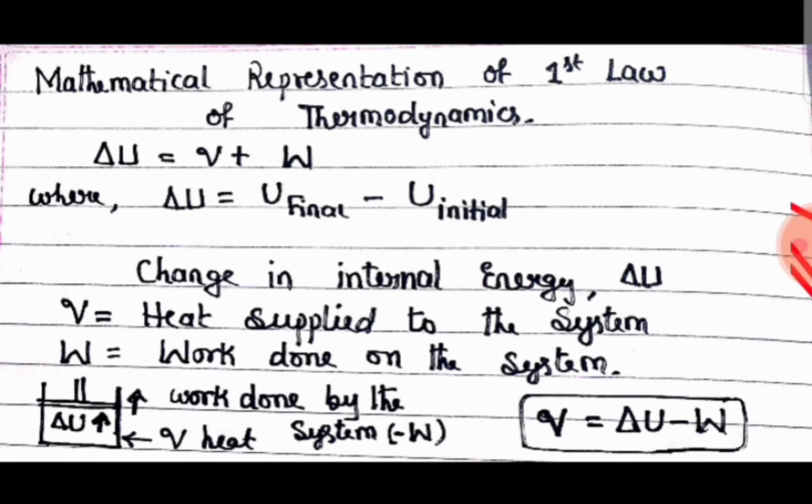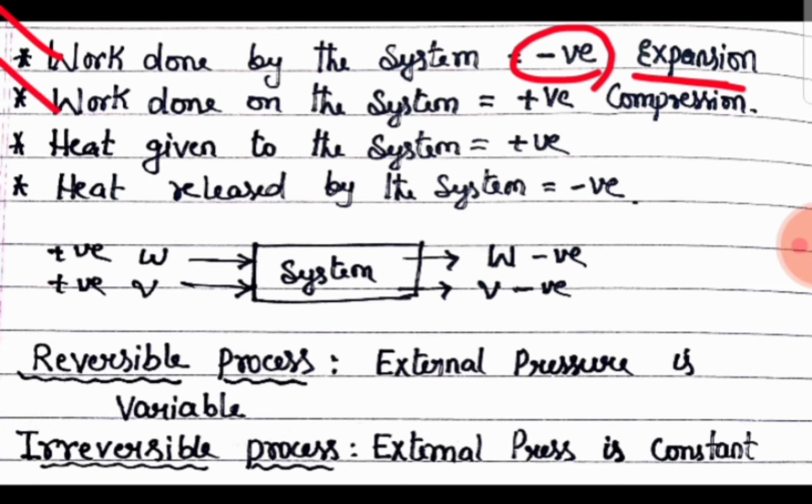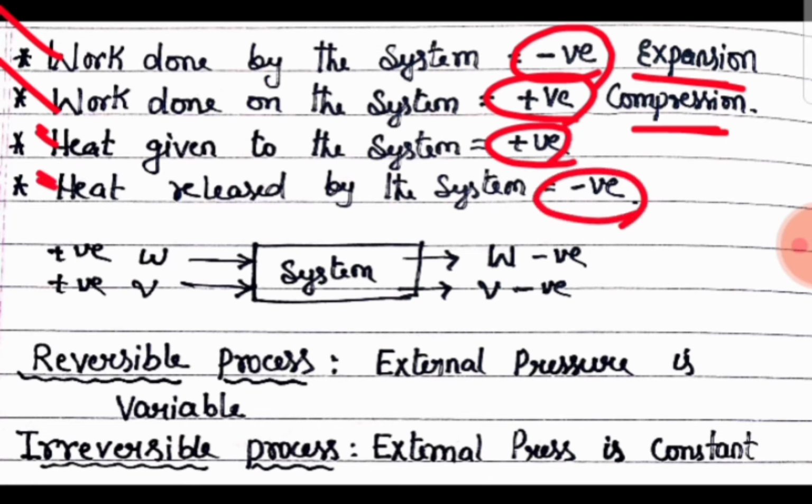So you have to remember the signs here. If work is done by the system, negative. If work is done on the system, positive. Those signs we must remember. Work done by the system, we always represent as negative. That shows expansion of the gas. Expansion of the gas is an example. Work done on the system is always positive. W is positive. It leads to compression of the gas. Heat given to the system, positive. Heat released by the system, negative. So remember, work done by the system, negative. Work done on the system is positive.